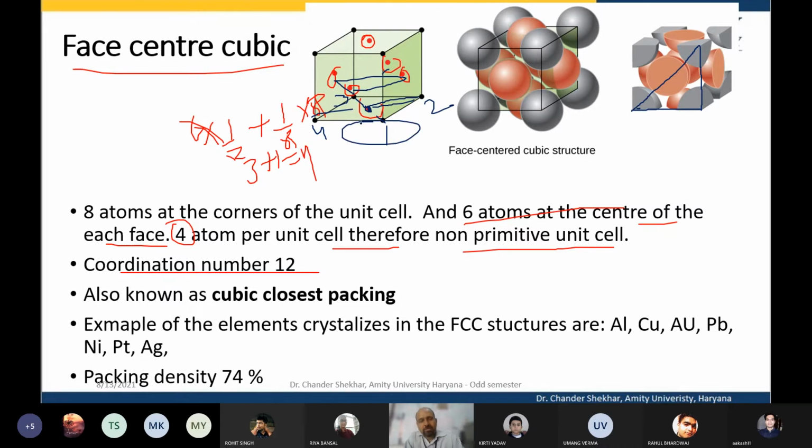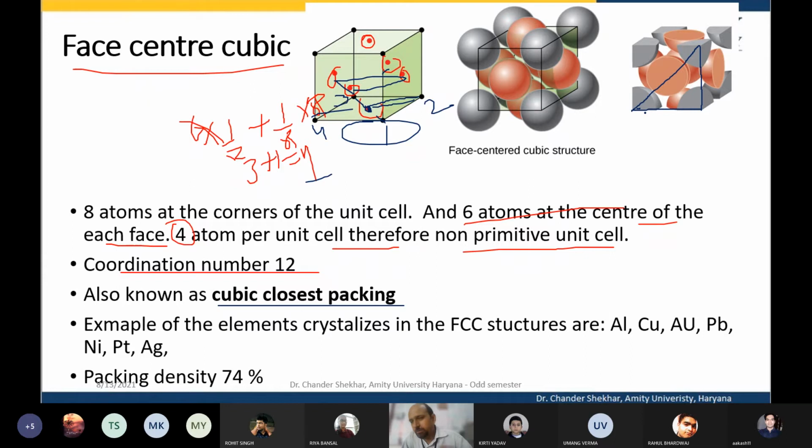So there are 4 atoms in each layer, so the coordination number is 12. This is also known as the cubic closest packing. If we try to calculate the packing density, there are a total of 4 atoms, and now they are meeting.